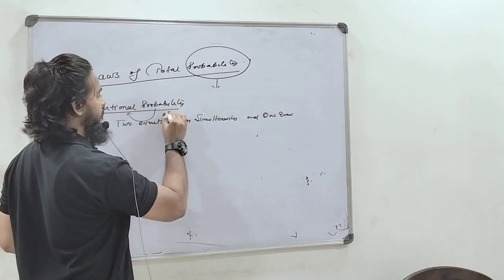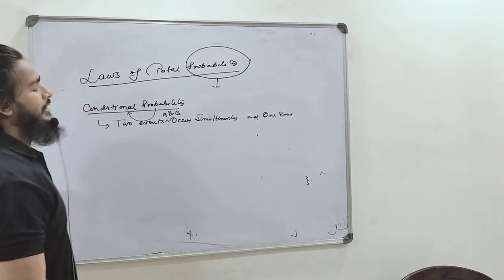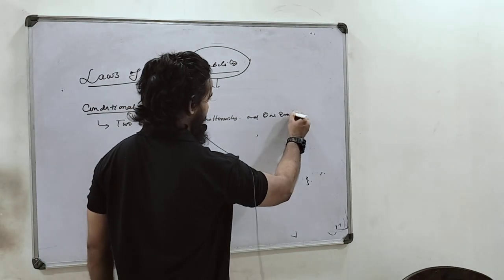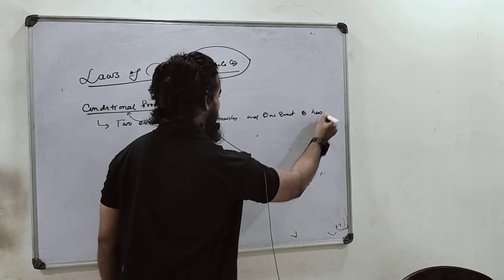Okay, A and B occur simultaneously and one event B has been occurred.